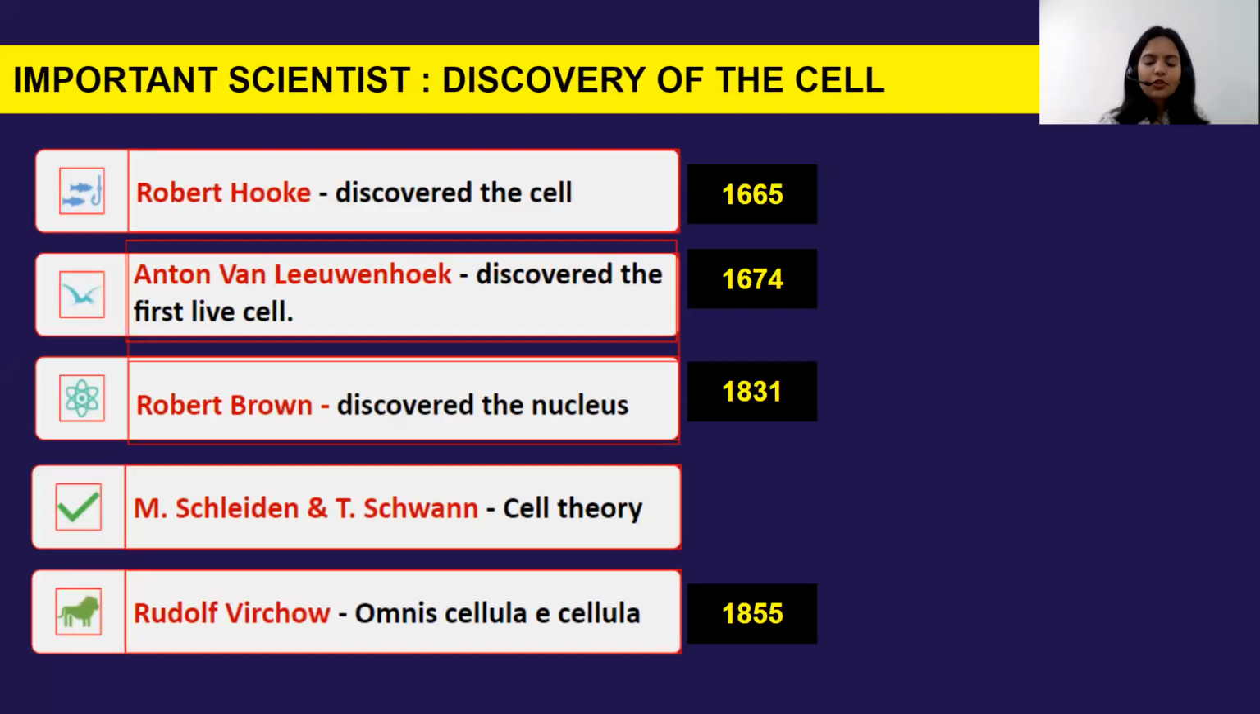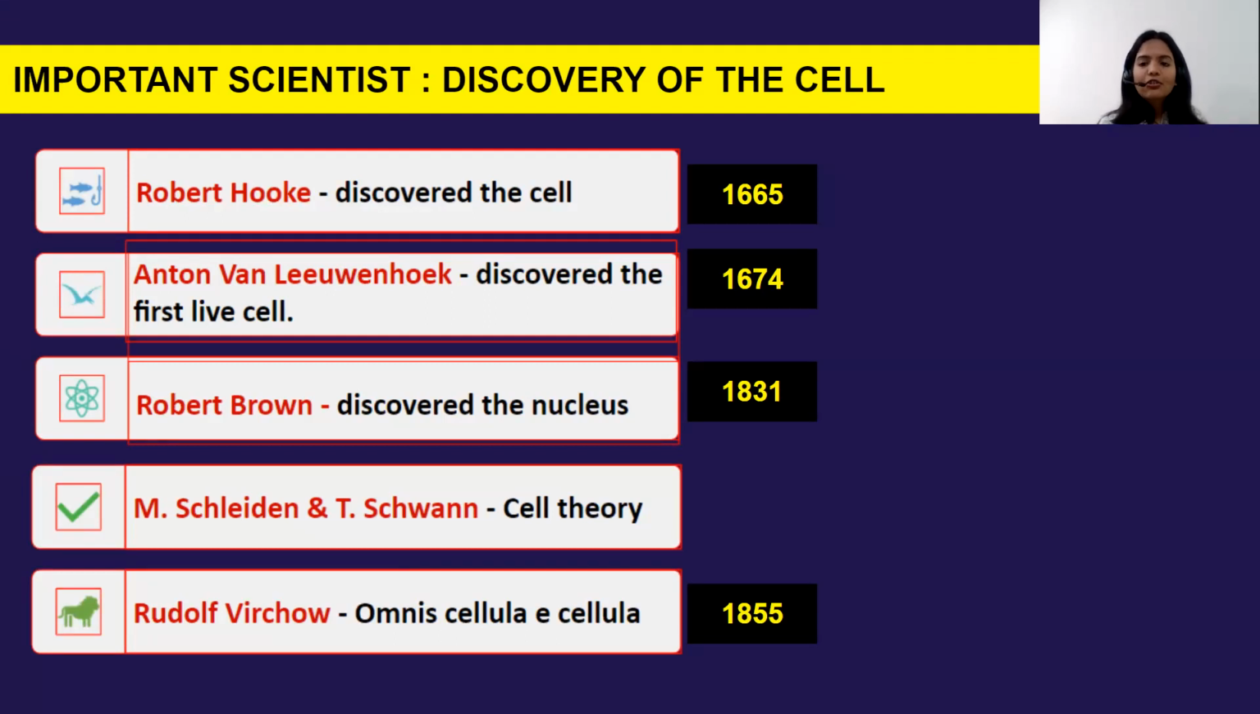Okay, so before starting this topic, first we will see which important scientists played a very important role in the discovery of the cell. So the first scientist you need to remember is Robert Hooke. Robert Hooke discovered the cell for the first time in 1665. You can imagine, now we are living in 2022, so approximately 350 years ago, the cell was first described by the scientist Robert Hooke.